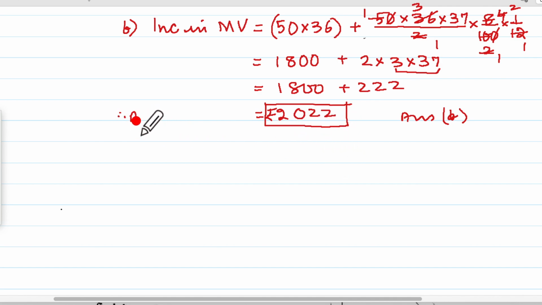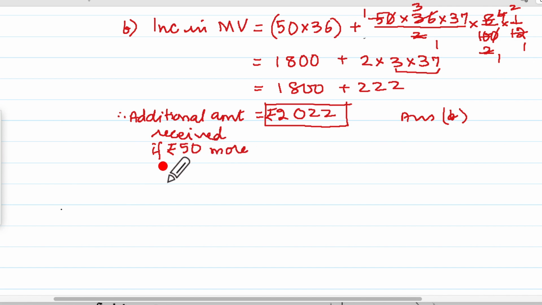So therefore, additional amount received if rupees 50 more invested per month.